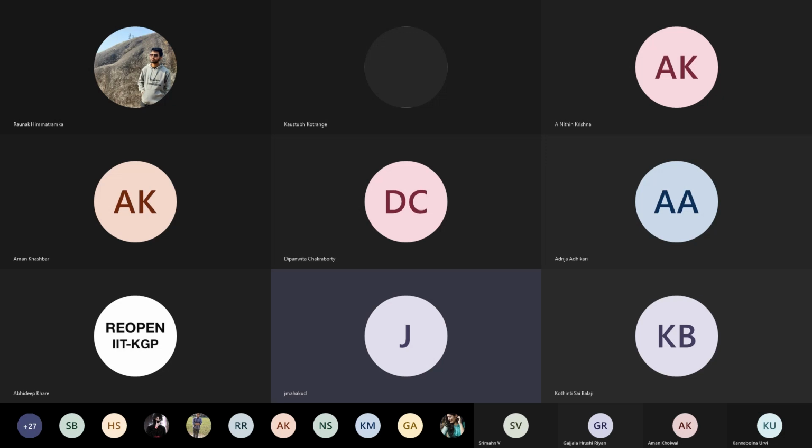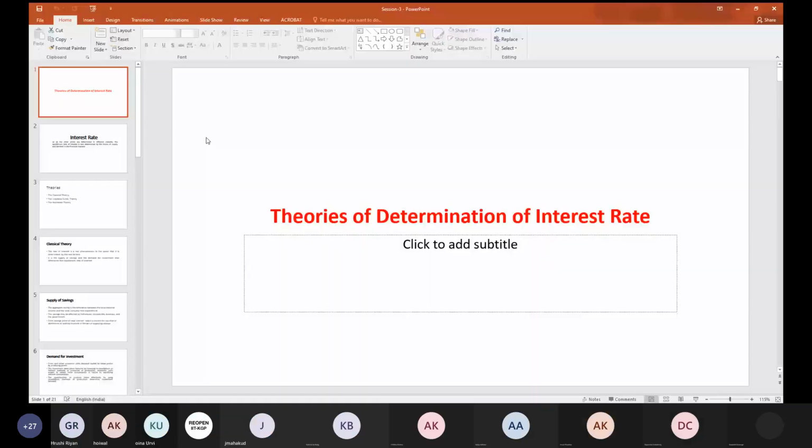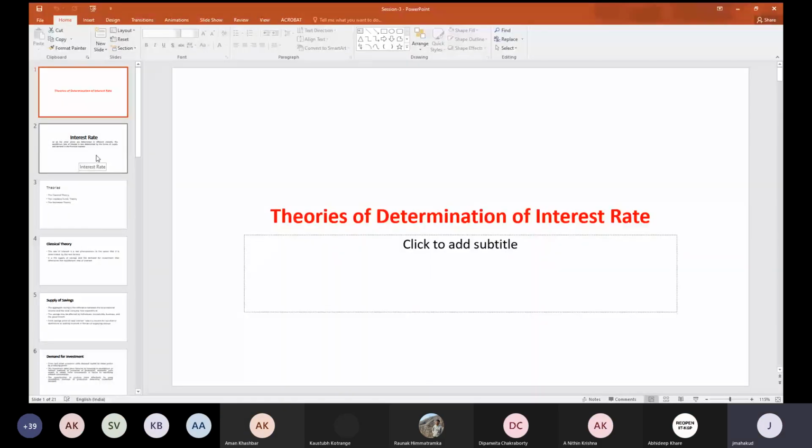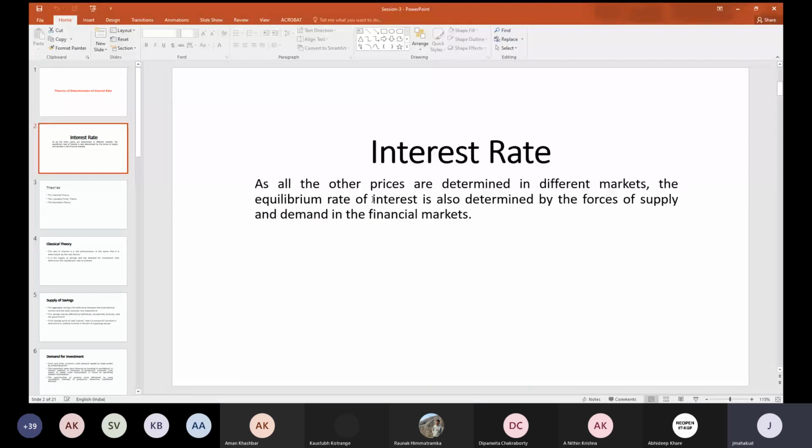There we'll come across many issues. First of all, we have to know how these interest rates are determined. Next, we can move to the different theories or methods through which interest rate determination is made.